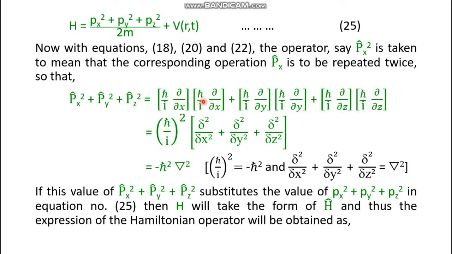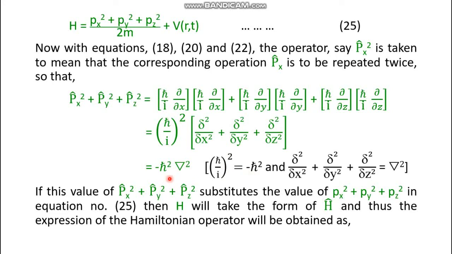This means this is px cap squared, this is py cap squared, and this is pz cap squared. Now take h cross by i as common, then we have h cross by i twice, that means their whole square, and finally what is left is the Laplacian. Now (1 by i) whole squared is actually minus 1, that is why it is minus h cross squared times the Laplacian, and it is shown here that (h cross by i) whole squared is nothing but equal to minus h cross squared.